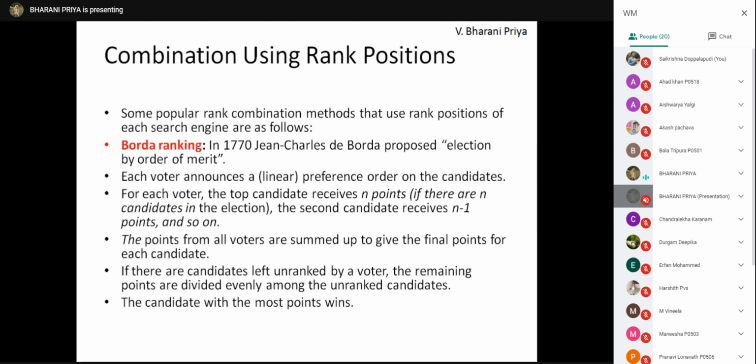Some of the popular ranking combination algorithms are Borda ranking. It was given in 1917 by Jean-Charles de Borda, and it is based on election by order of merit. Here, each voter, which means each system, will announce the preference order of the candidates. Candidates means document pages.